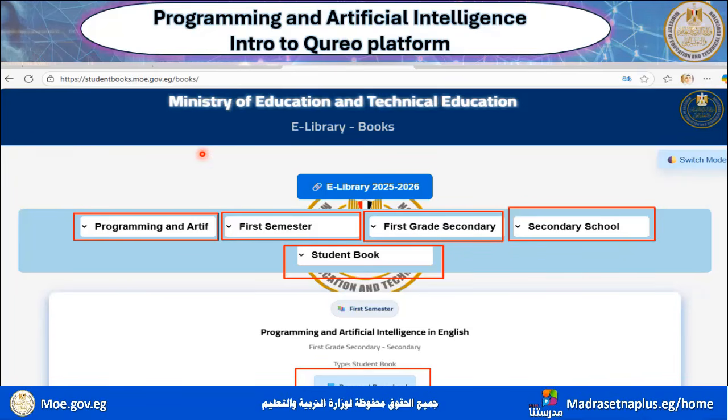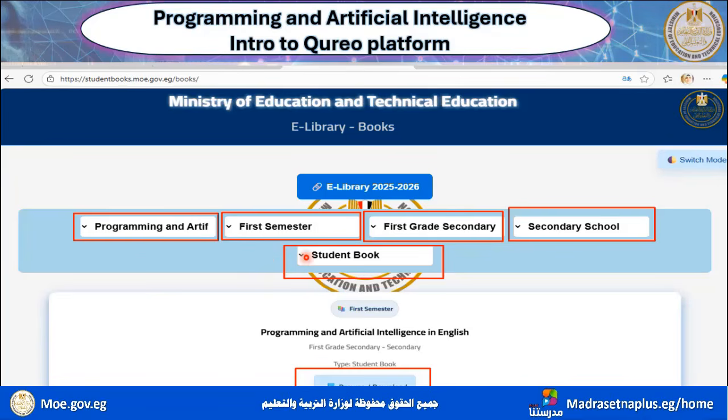So you will need to start with choosing your stage. Is it primary, secondary, and so on? So you will choose secondary school. And after that, you will choose the grade. So it's first grade secondary. And the semester is the first or the second. So we'll start with the first semester. And finally choose the book, which is Programming and Artificial Intelligence.